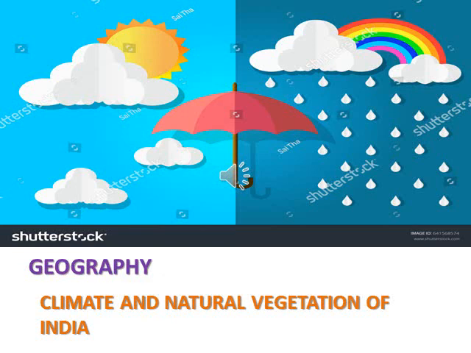Okay, students, take your social science book. Take page number 144. We will move to the second lesson in geography, climate and natural vegetation of India.